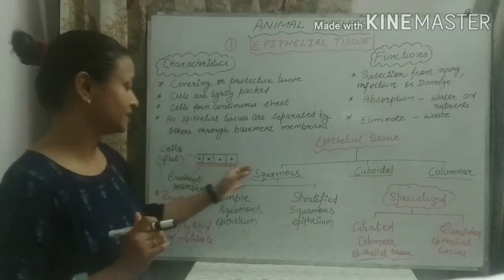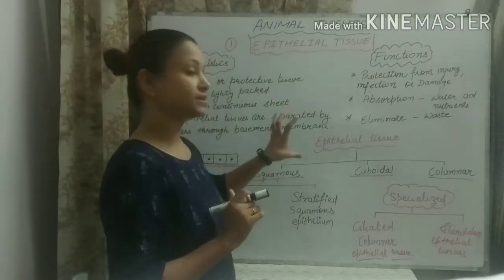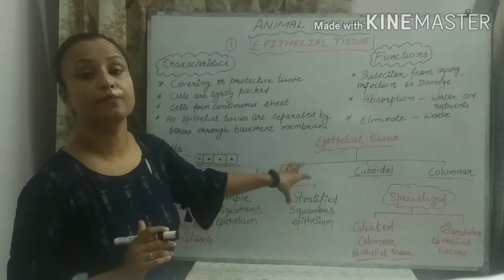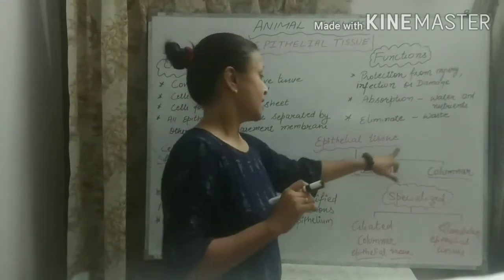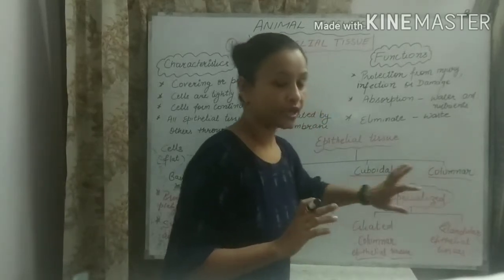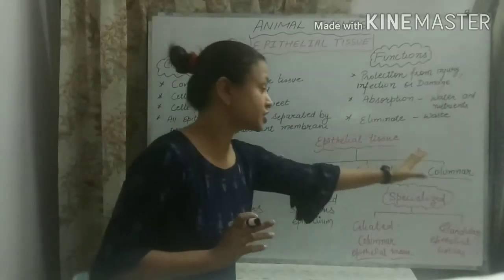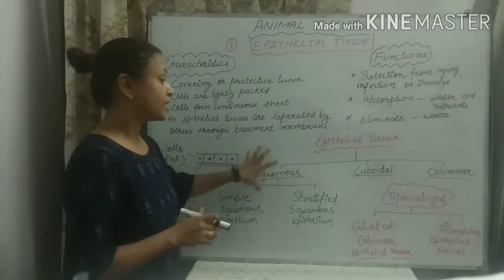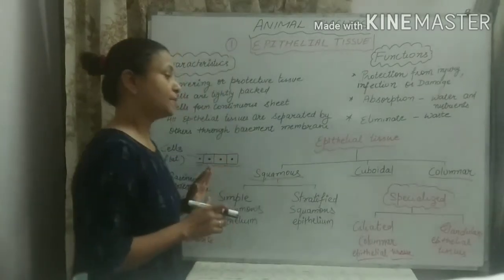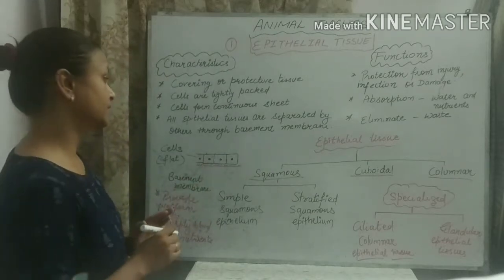We will discuss it later. Squamous, cuboidal and columnar. So on the basis of the shape and function of the cells, the shape is different among all three kinds of epithelial tissue.